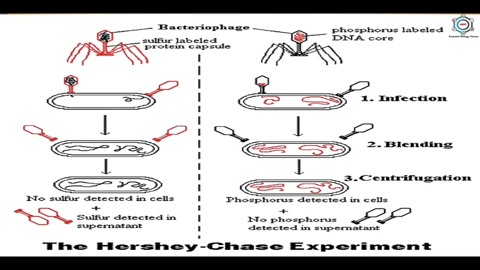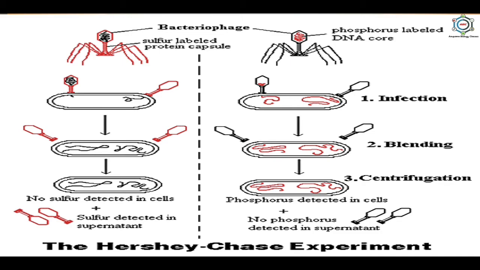The bacteriophages attach to the surface of a bacterium and insert their genetic material into the bacterial cell. The two scientists performed their experiments with the bacterium E. coli and the bacteriophage T2, as both are known to inhabit the human intestine. Bacteriophage T2 has a DNA core and a protein coat. When it comes in contact with a living bacterium, its DNA core enters the cell but its protein coat remains outside. Hershey and Chase wanted to confirm this.